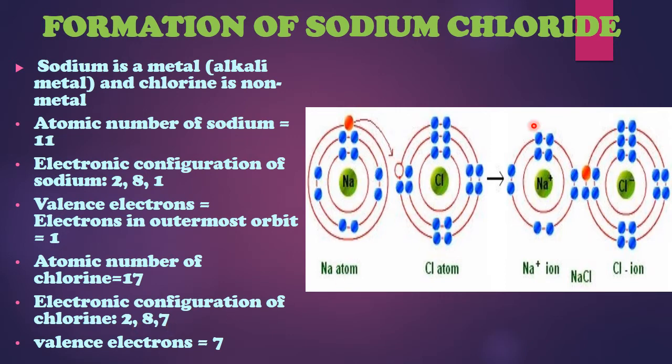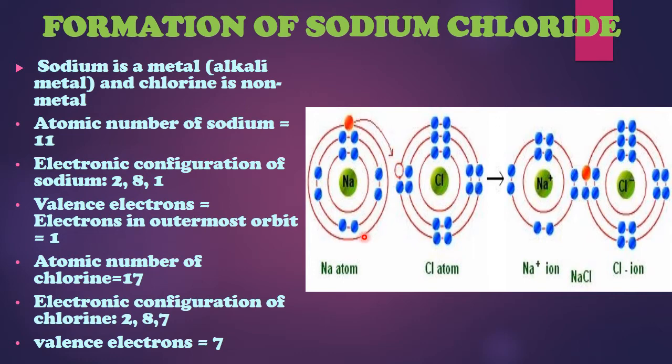Now let's look at the diagram. You can see that this is a sodium atom. In the first shell it's 2, and in the second shell it's 8. And in the third shell it has 1 electron, which is being shown here. This 1 electron present in the third shell will be donated to chlorine. You can have a look at the chlorine atom also. First shell 2, second shell 8, whereas the third shell has 7. So 1, 2, 3, 4, 5, 6 and the 7. So the 8th one will be taken from the sodium.